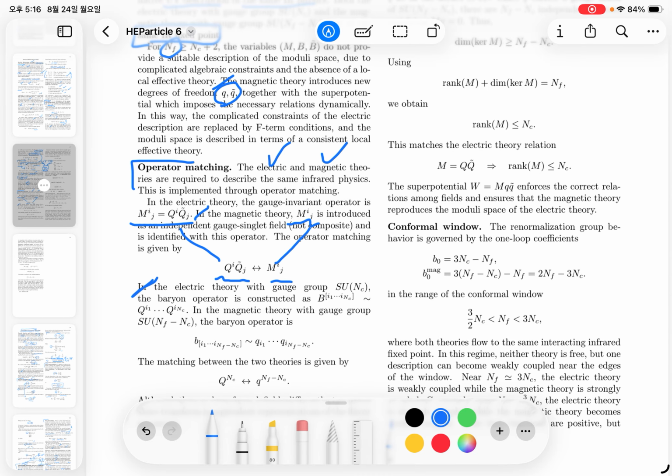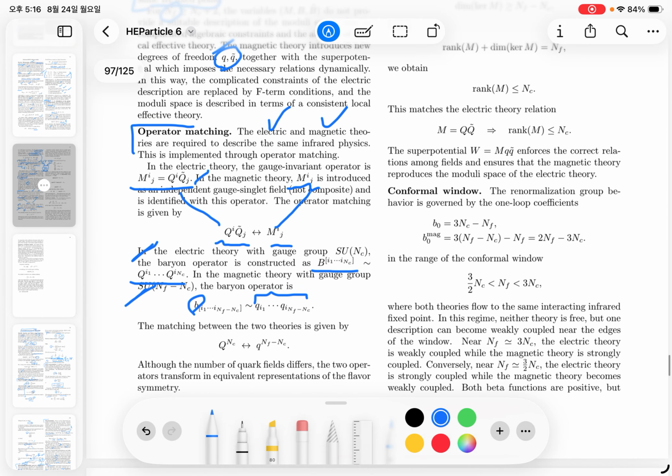Similarly, for the baryon operators, in the electric strong theory, the baryon operators are given by NC times the quark fields to satisfy the color singlet because of the SU(NC) gauge group. But in the magnetic weak theory, for the SU(NF minus NC) to become the color singlet, the dual quarks have the number of NF minus NC, so the baryon operators small b are given by NF minus NC times these dual quark fields.